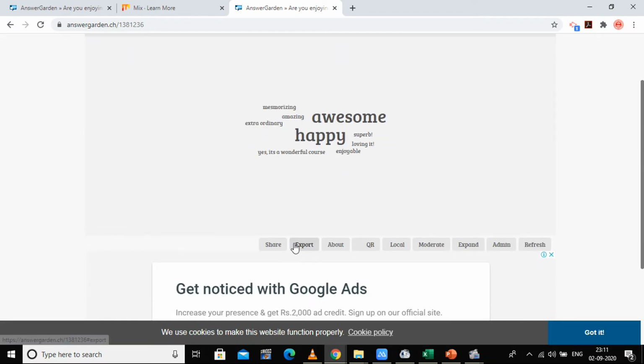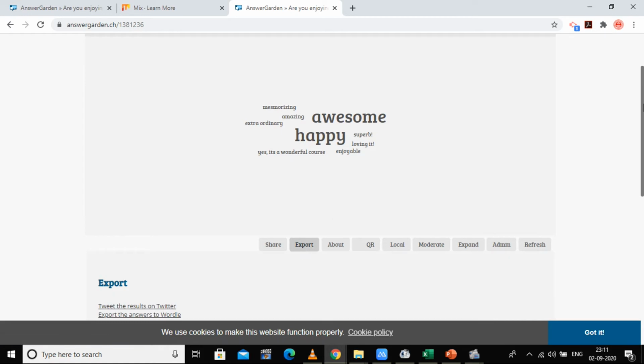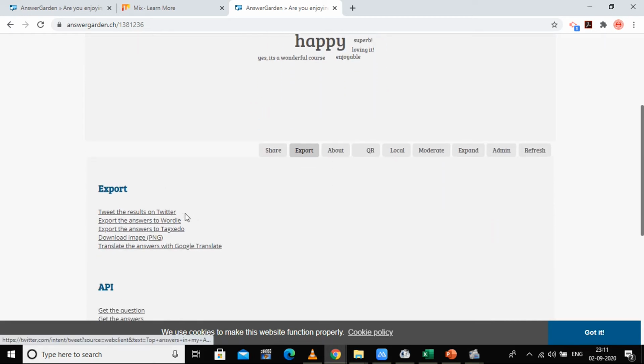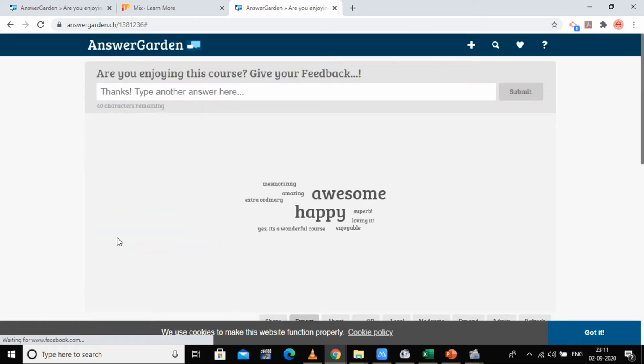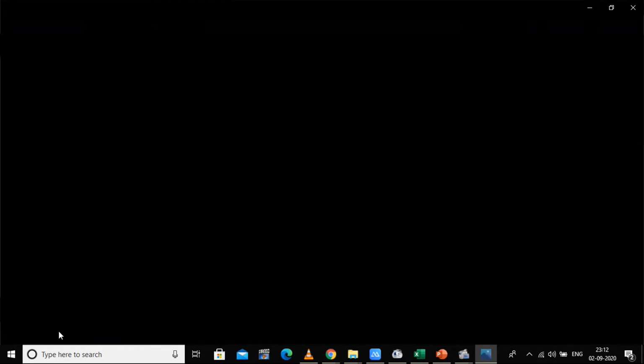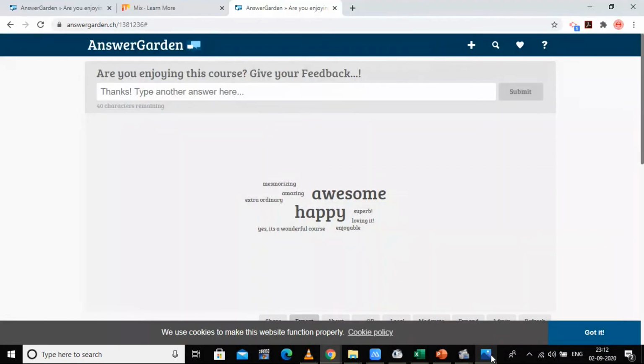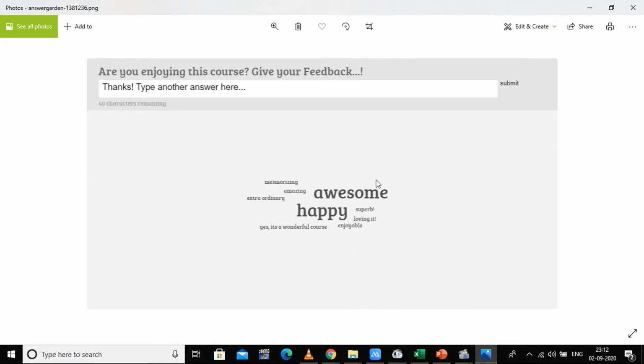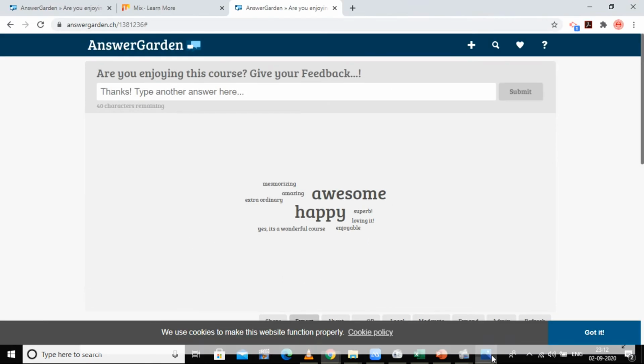The next option is the export option. If I select here, you can directly export it to the Twitter or to the Wordle on the TechZedo. You can download it as an image file. If I want to download this and keep it as a memory with myself, you can have it in the form of image. So the image is downloaded. It takes 2 minutes for getting this image downloaded. See, so this is your image response.